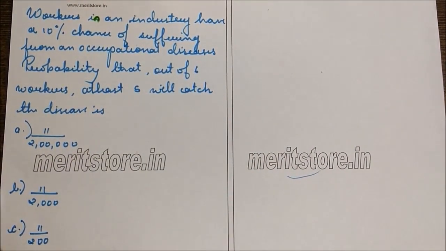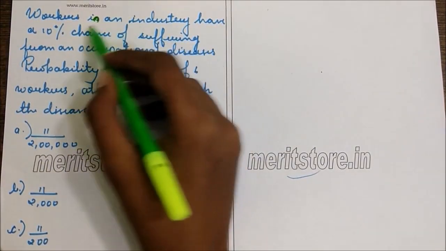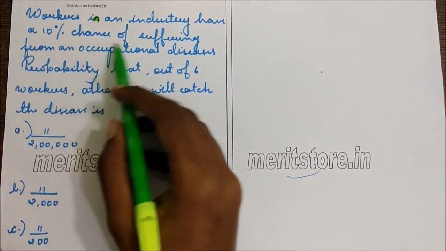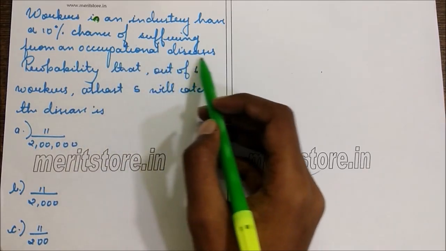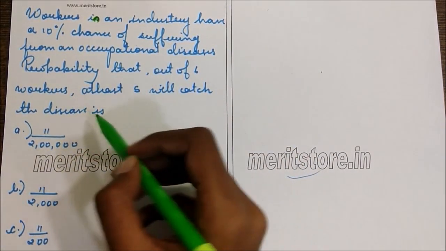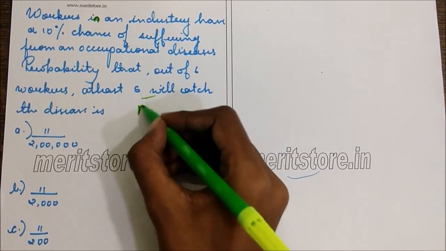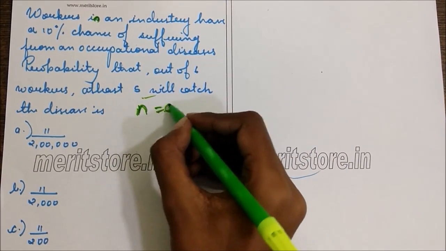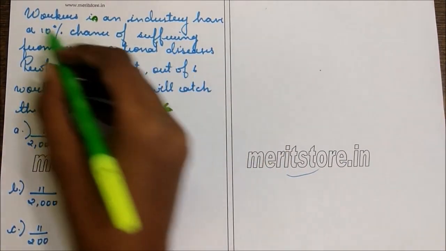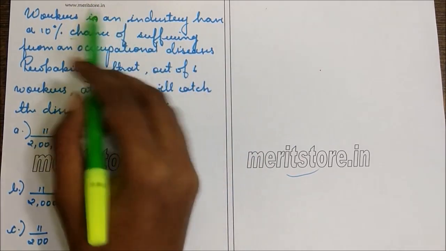Now this is a word problem. It states workers in an industry have a 10% chance of suffering from an occupational disease. Find the probability that out of 6 workers, at least 5 will catch the disease. So now n is 6, the number of workers is 6, and there is a 10% chance of the worker catching a disease.